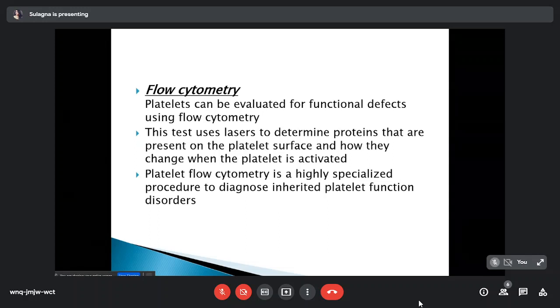Next is flow cytometry. Platelets can be evaluated for functional defects using flow cytometry. This test uses a laser to determine proteins that are present on the platelet surface and how they change when the platelet is activated. So any deficit in the protein, platelet flow cytometry can detect. Platelet flow cytometry is a highly specialized procedure to diagnose inherited platelet function disorders.